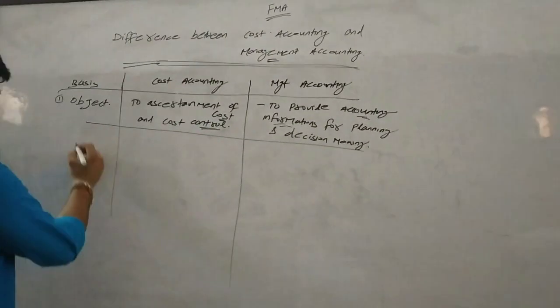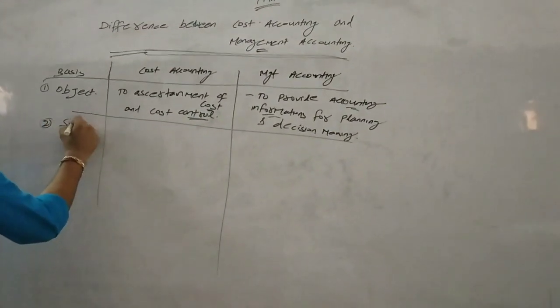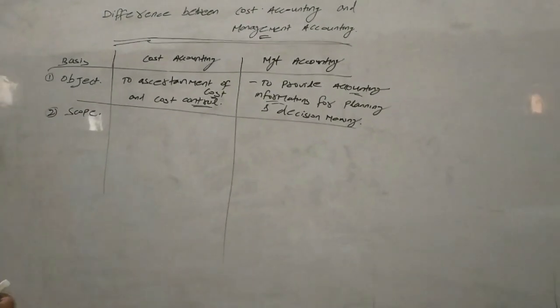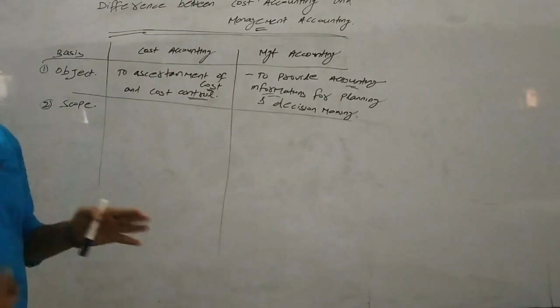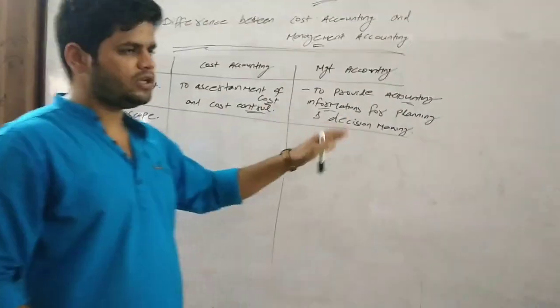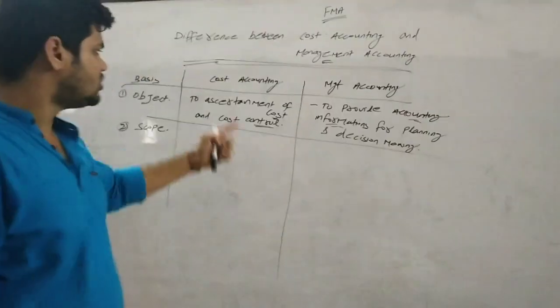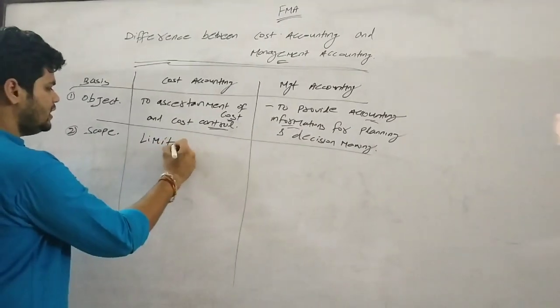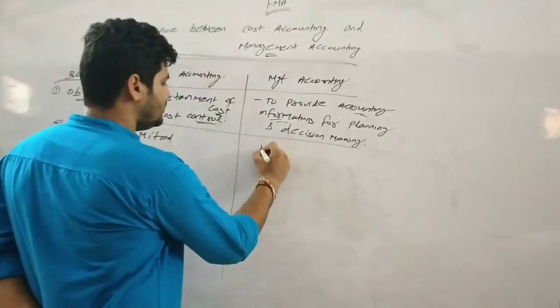Then the second point, scope. Scope means its uses. Cost accounting has a very limited scope, but management accounting has a very wide scope. Why?